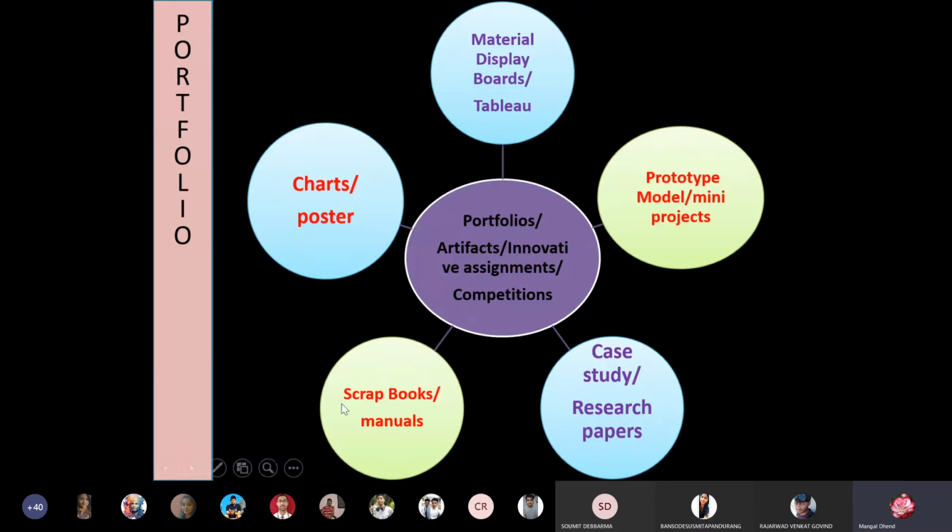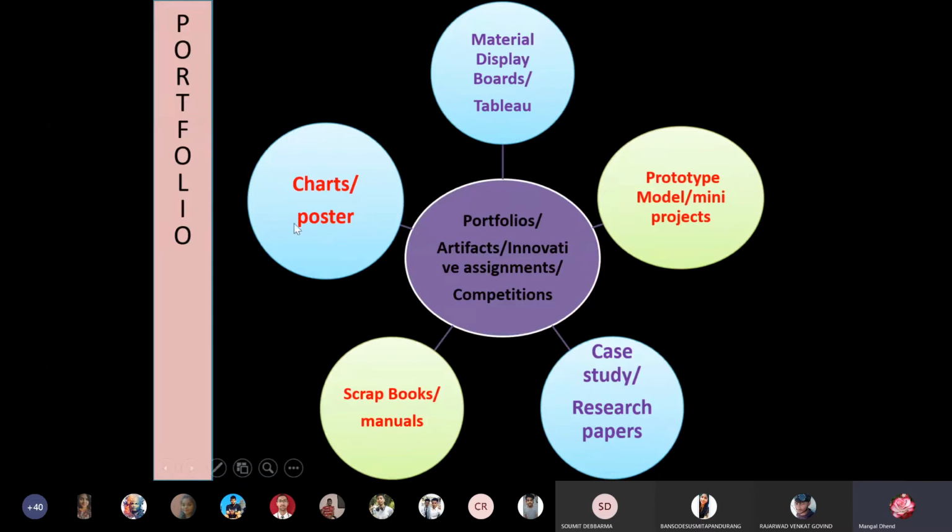You write down characteristics below that. Then you attach some aluminum wire, attach some copper wire, write down applications and characteristics. Means I told you memory map, you draw memory map there. So it will be a very good scrapbook after 10 pages. And that way it will be in a very presentable form, and all other students, next year's students, will also be benefited if we keep it in the lab.